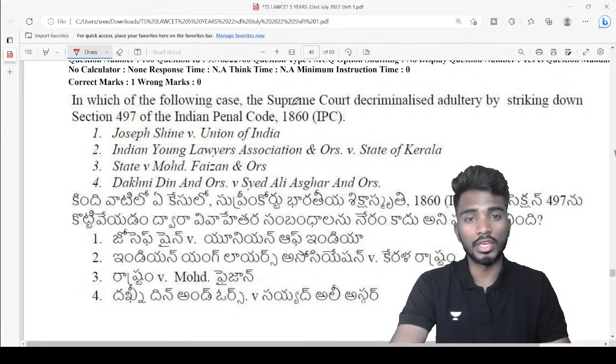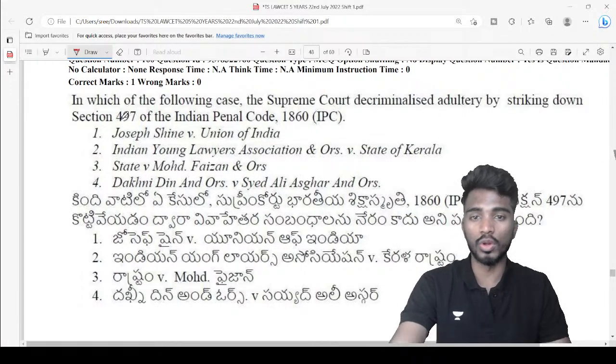In which of the following case the Supreme Court decriminalized adultery by striking down section 497 of IPC?